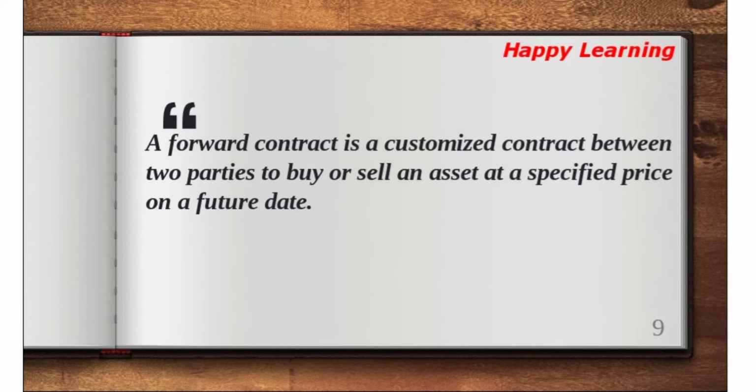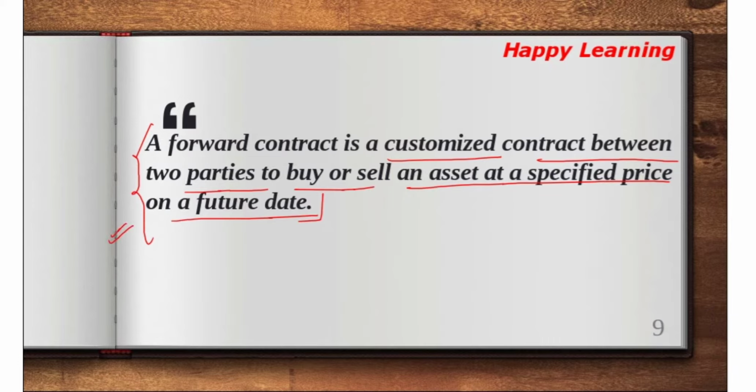So what is a forward contract? A forward is a customized contract between two parties to buy or sell an asset at a specified price on a future date. So you can find that the definition is somewhat similar because the concept is also somewhat similar. The thing is, there is no involvement of an exchange.